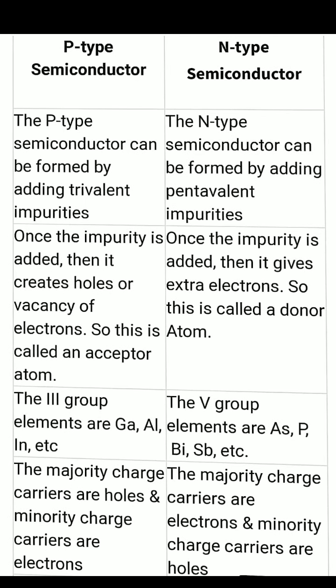In the next video I will explain the semiconductor diode or PN junction diode, and related to that we will also study potential barrier, depletion region, and some diagrams will also be there. I hope up to this portion, p-type and n-type, extrinsic and intrinsic semiconductor, is clear. This is a completely new topic and a very easy topic. I hope it is clear.